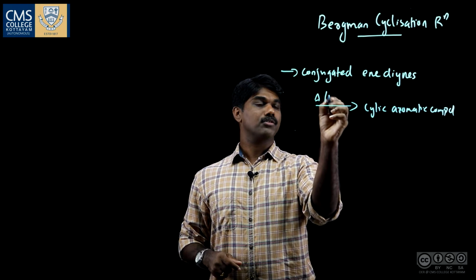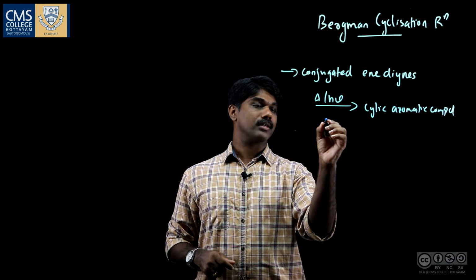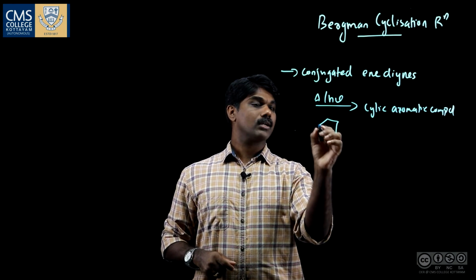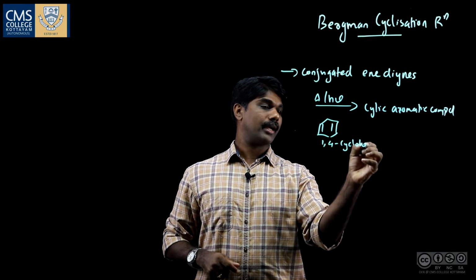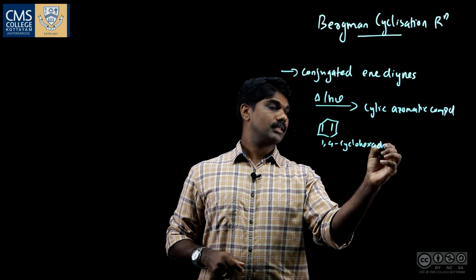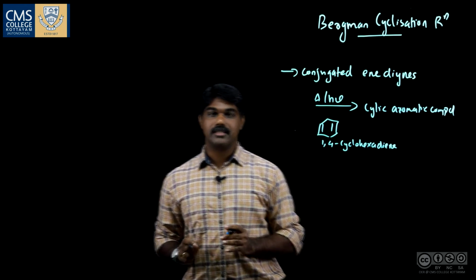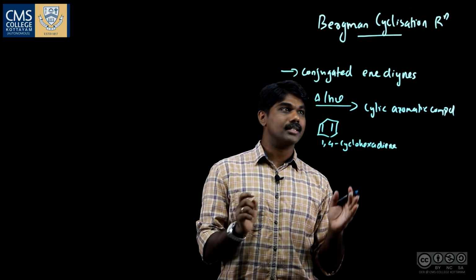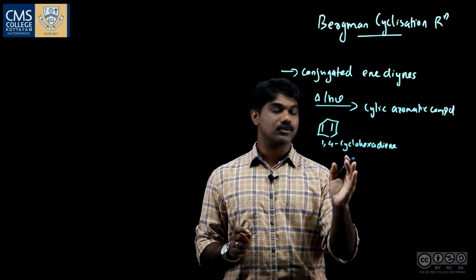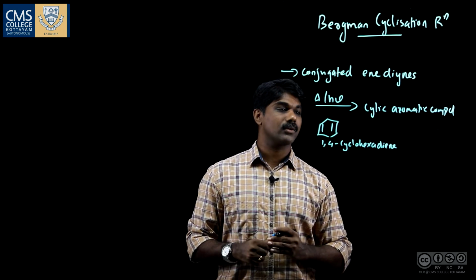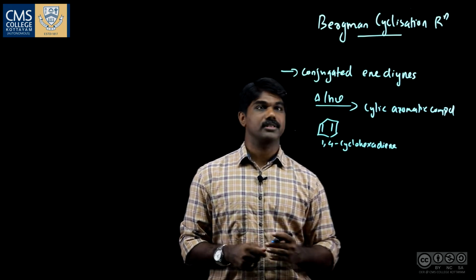Under thermal or photochemical conditions, in the presence of a hydrogen radical donor like cyclohexadiene. This is 1,4-cyclohexadiene, a very good hydrogen radical donor. So Bergman cyclization is a reaction of conjugated enediynes under photochemical or thermal conditions, in the presence of the hydrogen radical donor 1,4-cyclohexadiene, to form cyclic aromatic compounds.